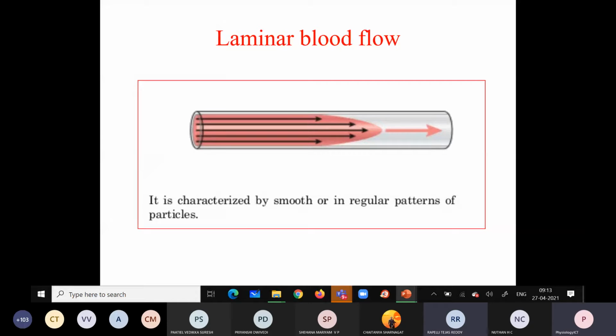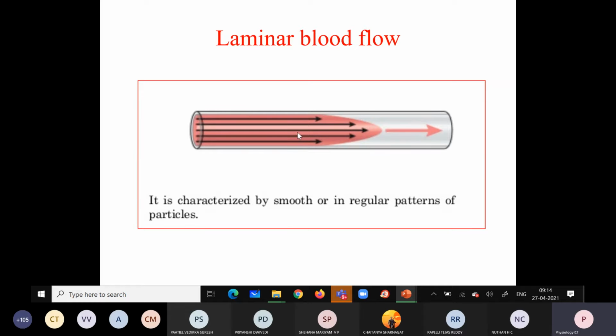When the layer of the blood comes in contact with the wall of the vessel, what will happen? There will be a frictional resistance with the vessel wall. Because of that, the blood does not move with the same velocity. So the velocity is less.